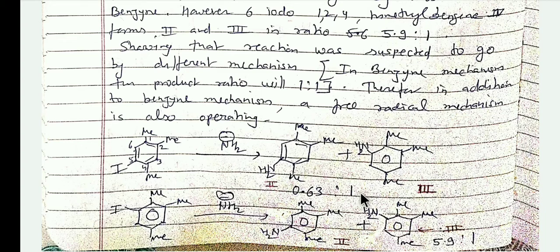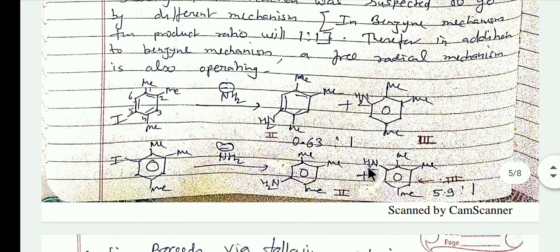This reaction proceeds by the benzyne mechanism. But when 6-iodo-1,2,4-trimethylbenzene is reacted with potassium amide, KNH2, in liquid ammonia, the compounds second and third are produced in a ratio of 5.9 to 1.